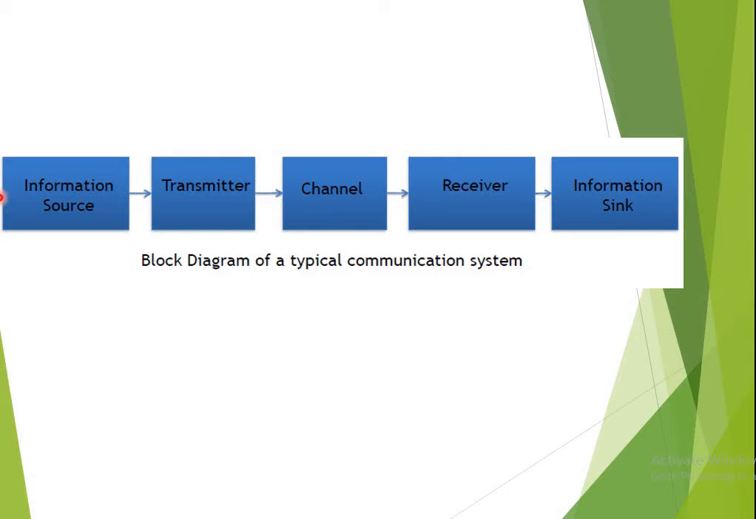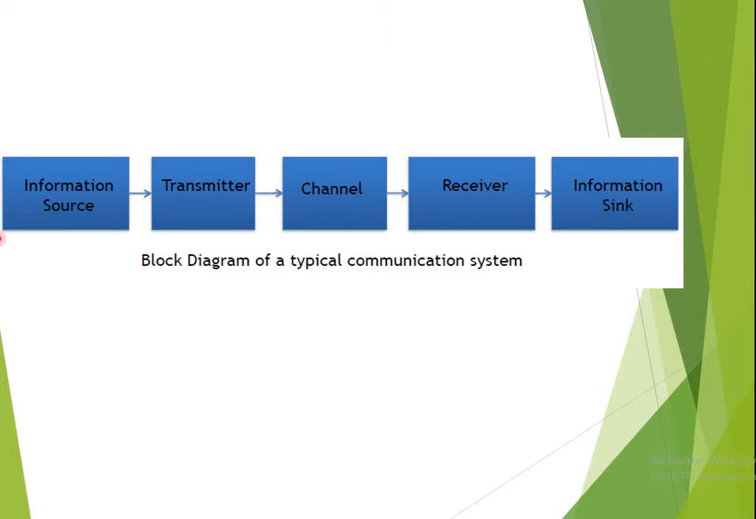The information source is nothing but the source which generates the information. This information can be anything, in the form of analog or in the form of digital. That signal is given to the transmitter. The transmitter converts the given information into a format which is suitable for transmitting the signal over the channel. Then the signal is passed over the channel. Channel can be a wired media or a wireless media through which the signal is transferred from the transmitter end to the receiver. Now the signal is received at the receiver. At the receiver end, we convert the modulated information into its actual format, and finally we have an information sink. This is the end of the receiver.